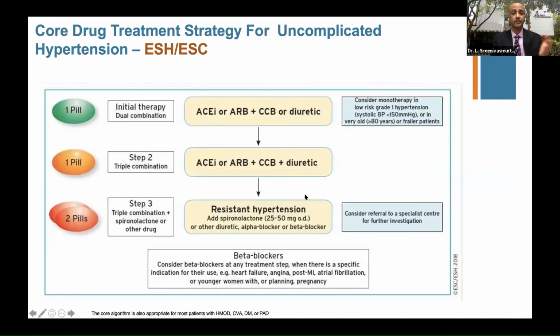Finally, the drug therapy. This is the ESC guidelines. They are now talking about initial combination, and we are experts in FDCs, the fixed drug combinations in India. We've been using them from ages, and this is what the recommendation is: 1 pill with a 2 drug combination, except for grade 1 hypertension with no other comorbidities. Otherwise, they recommend now to go straight away to double drug, and that is ACE, ARB, CCB or diuretics. And in step 2, you add on a diuretic or do this permutation combination again. And in step 3, resistant hypertension, where the MRA spironolactone is added, and beta blockers are now limited to specific indications like heart failure, post angina, post MI, etc.